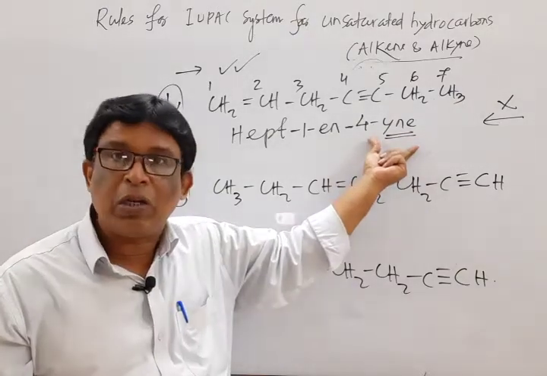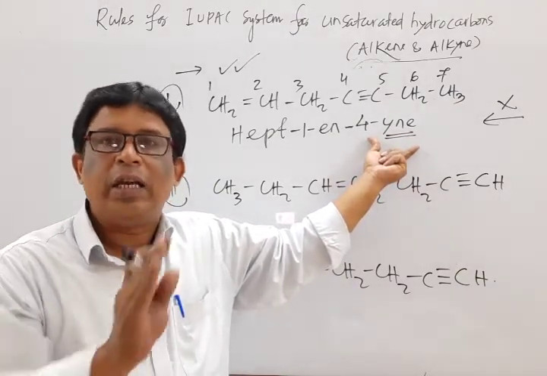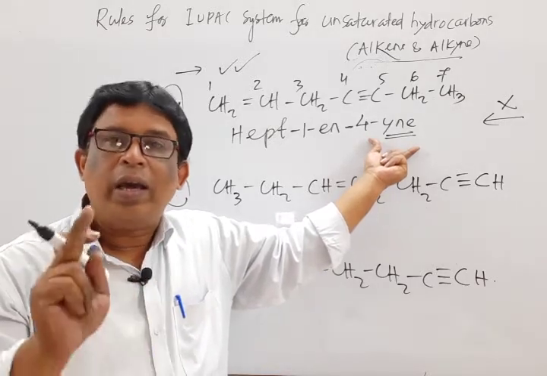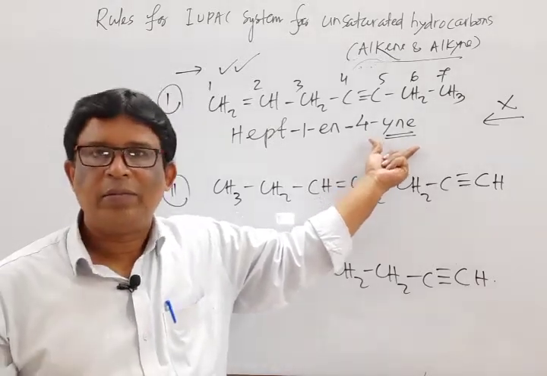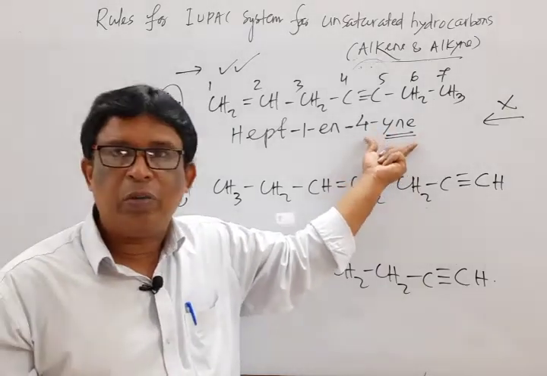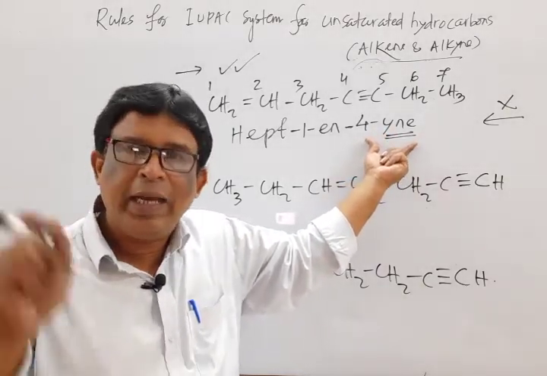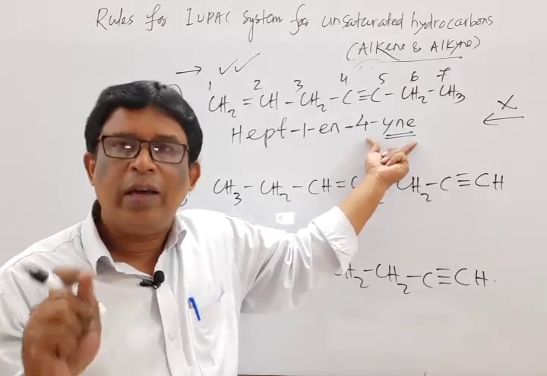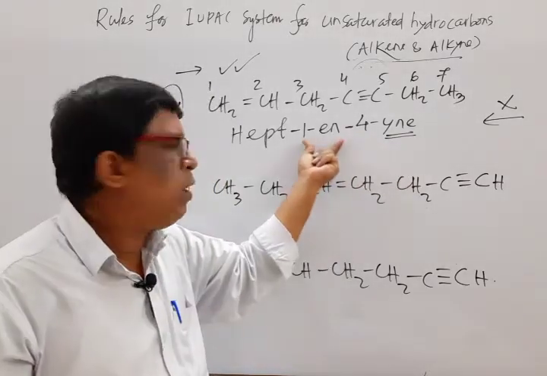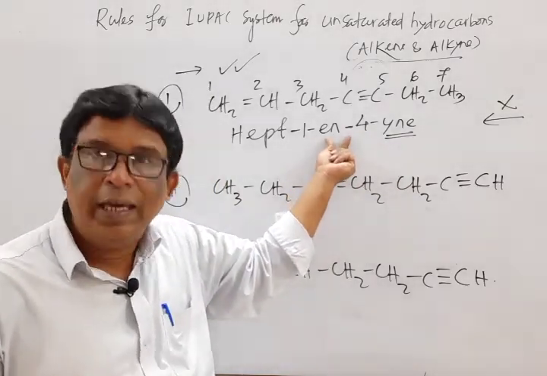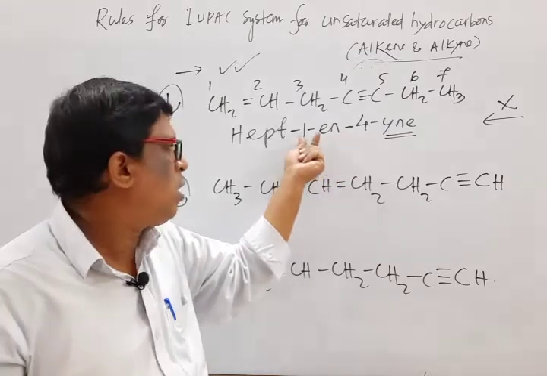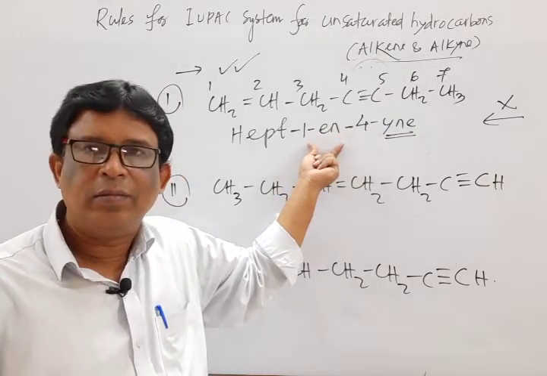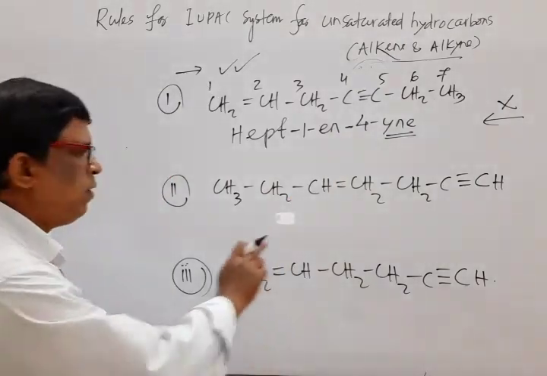If the secondary functional group begins with a vowel, that is A, E, I, O, U and Y. I repeat again. If this functional group, that is a powerful functional group, begins with A, E, I, O, U and Y, then the previous functional group's last E should be dropped. Instead of e-n-e, we write only e-n. Okay.